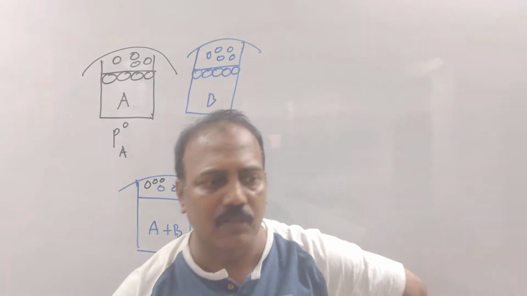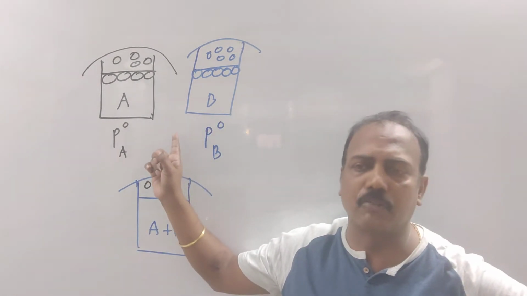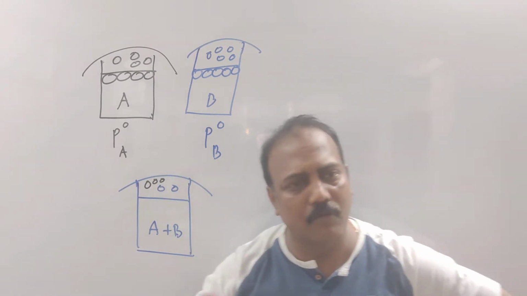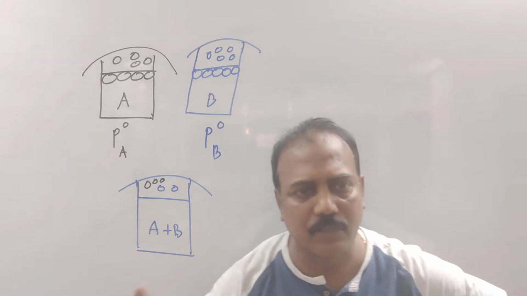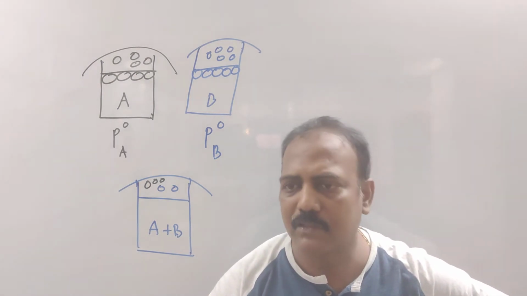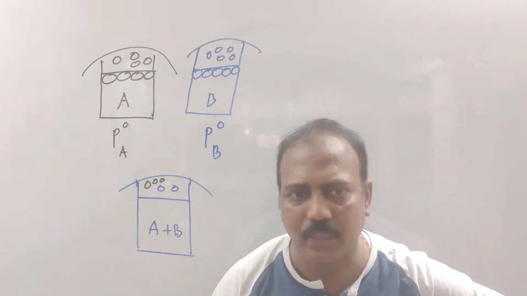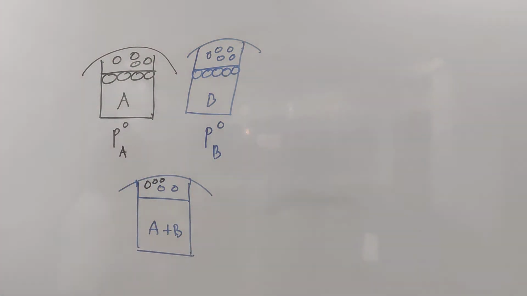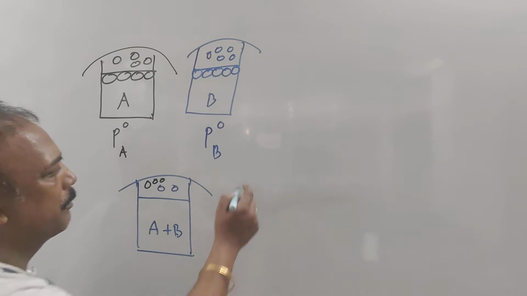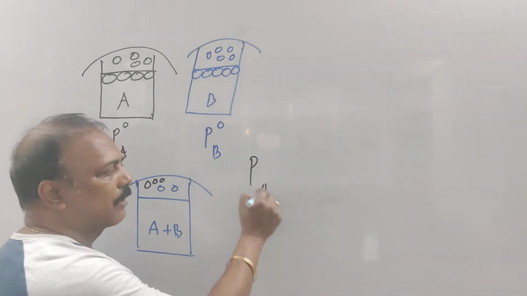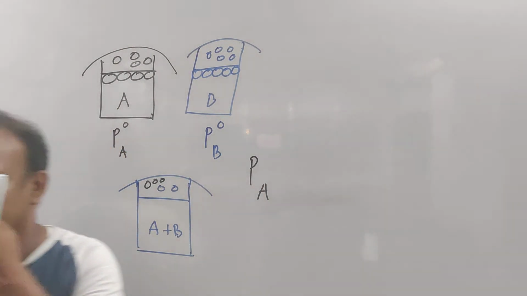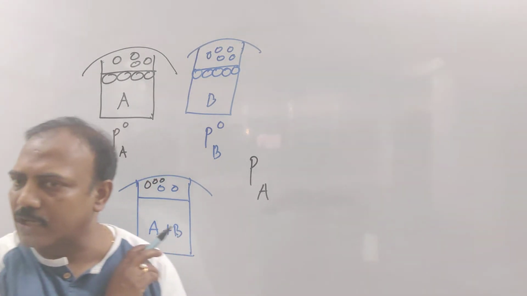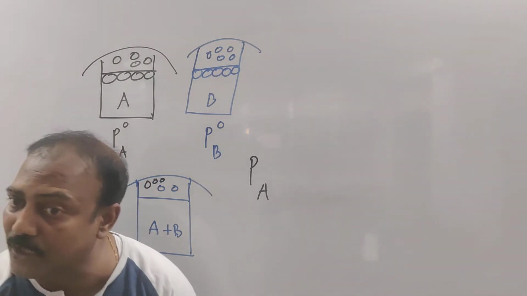So can I say whoever has got the mole fraction more, that will contribute more? If A's mole fraction is more, A will be contributing more. If B's fraction is more, B will be contributing more. That is what Raoult's law is for this type of solution. What is PA? Vapor pressure of A in solution.